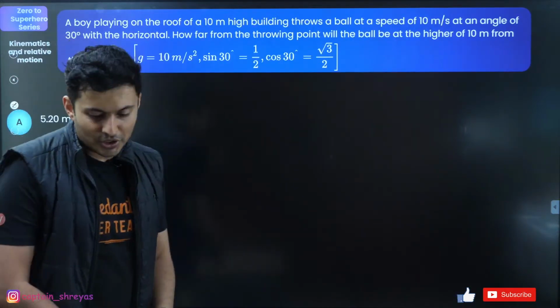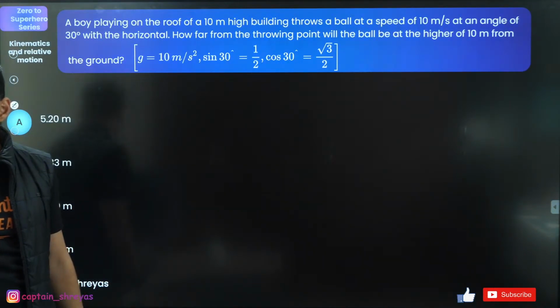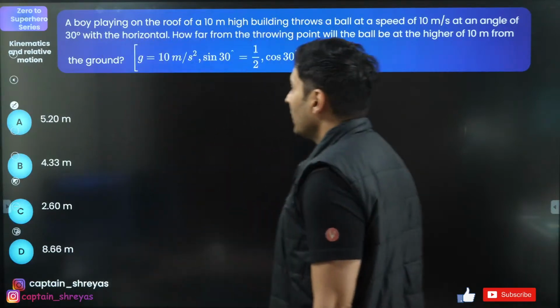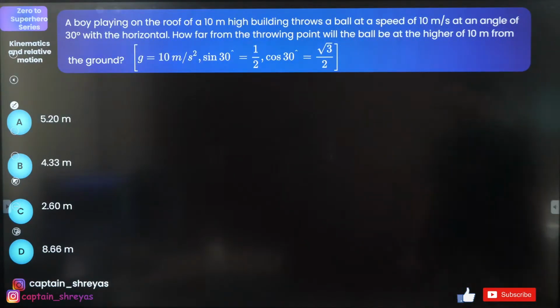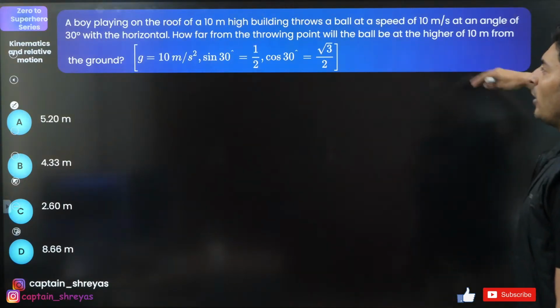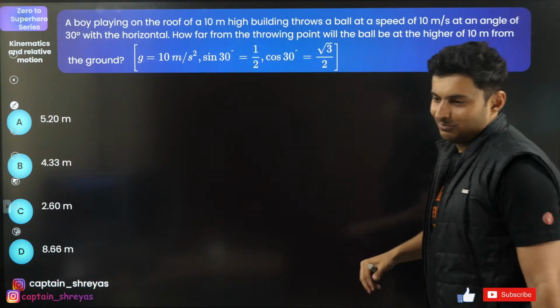Moving on to the next question. Last few questions, guys, coming up on your screen. Hardly any few questions are remaining now after this. Okay, some hardly 3-4 questions. Okay, moving on. A boy is playing on the roof of a 10-meter high building, throws a ball at speed of 10, angle of 30. How far from the point will the ball be at a height of 10 meters from the ground?